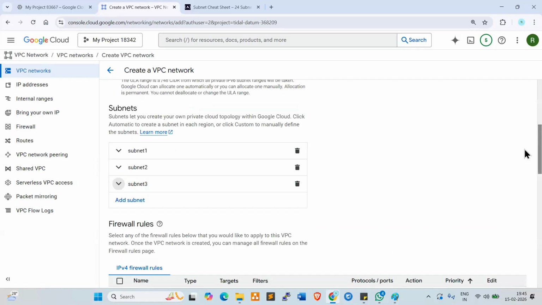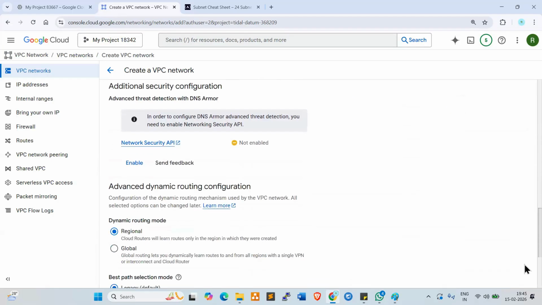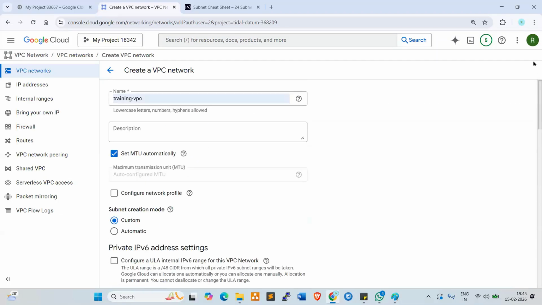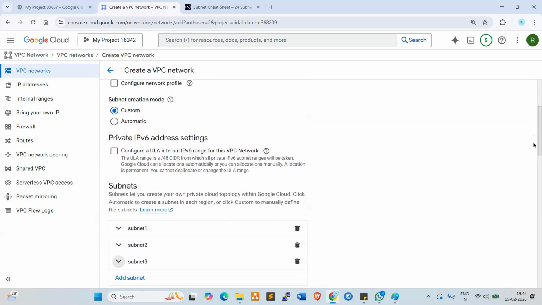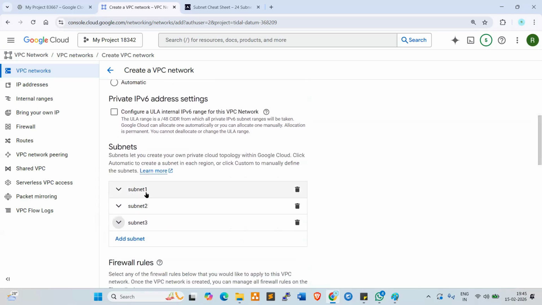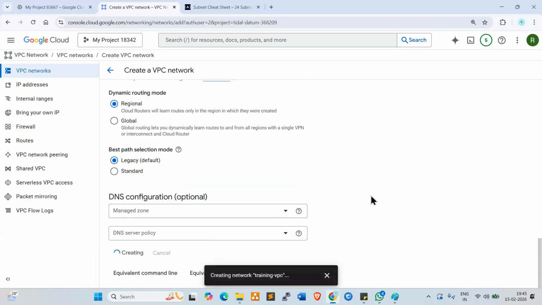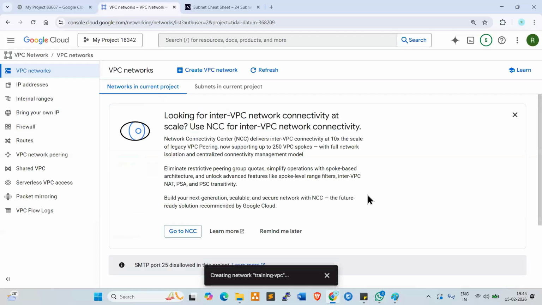Done. So go down here, click on create VPC and subnet. Look at here, VPC name is training VPC. Yeah, 3 subnets we created here: subnet 1, subnet 2, subnet 3. Now click on create. Now the VPC is being created. Just wait for a moment.